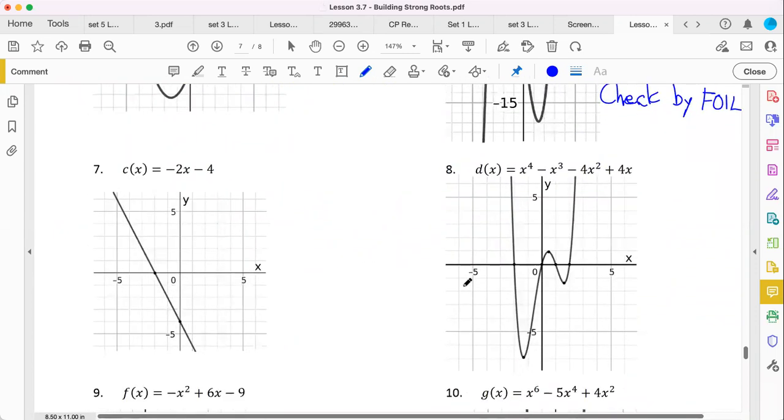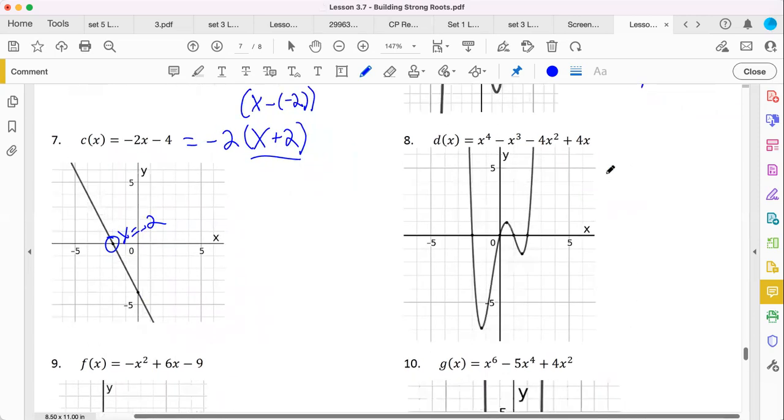7 may not look like much, but there is definitely a root where x is -2. And so if you look at this closely, what's common between these two terms, -2x and -4? Hopefully you're saying that -2 could be factored out. Leave you with this. So this kind of makes sense that x minus our root of -2 will leave us a binomial like this. -2, you might have not seen that coming, but it is there. So there you go. So there's one real root there.